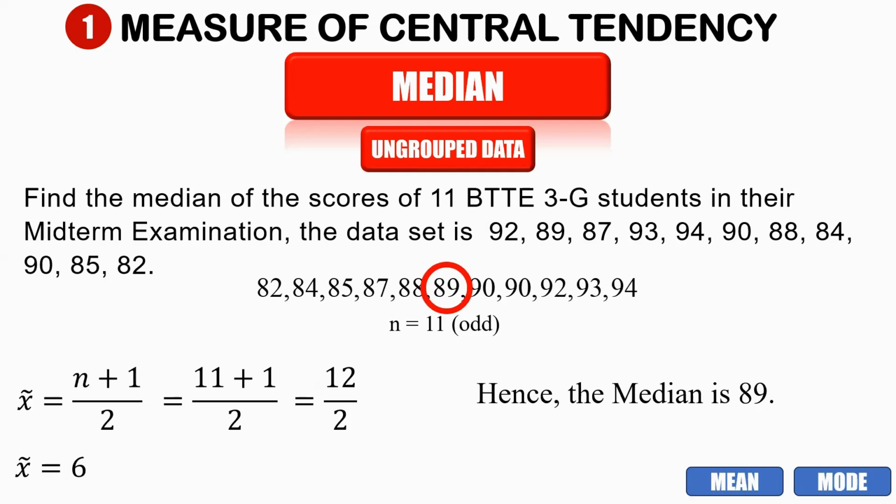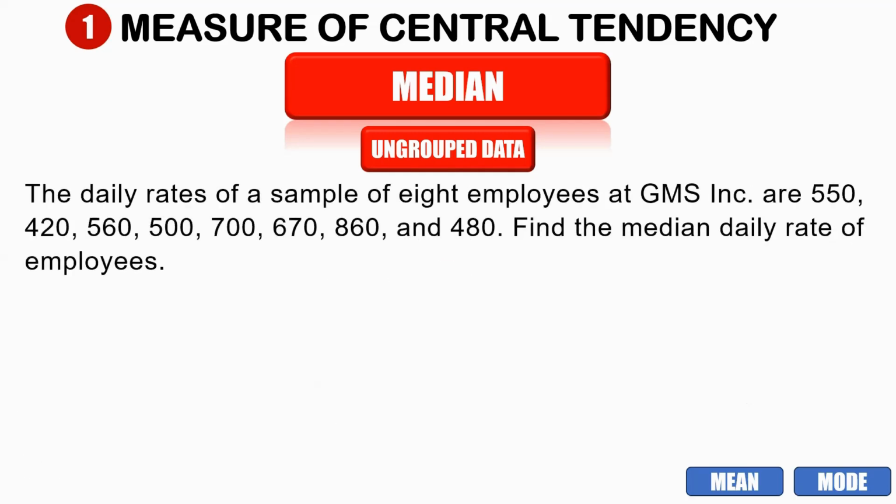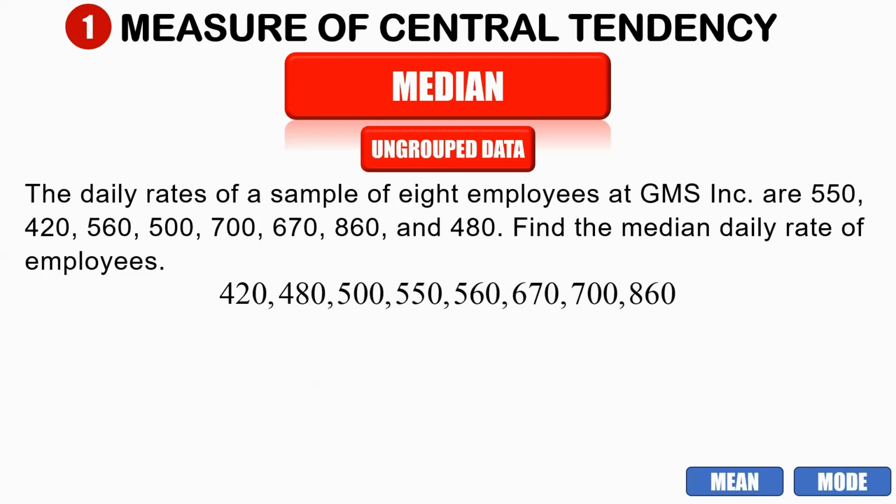Okay, so let us take a look at another example. The daily rates of a sample of 8 employees at GMS Incorporated are 550, 420, 560, 500, 700, 670, 860, and 480. So we are going to find the median daily rate of our employees. First thing, we need to arrange our data from lowest to highest again.